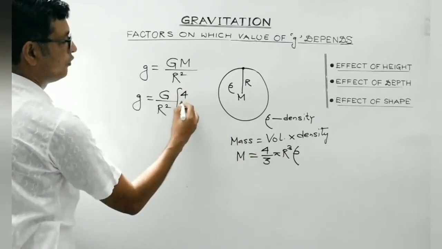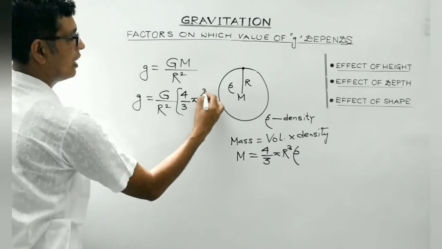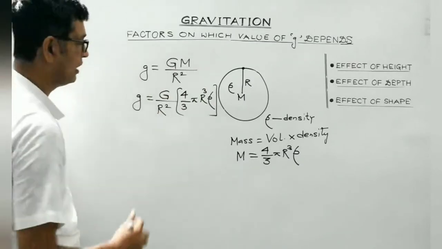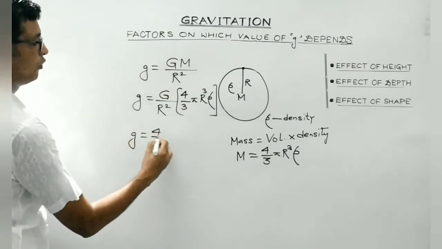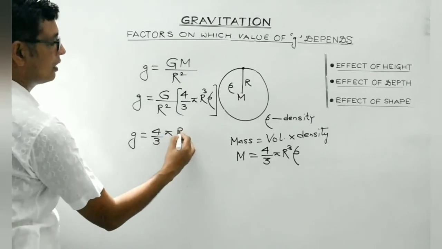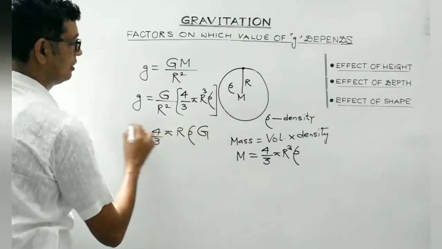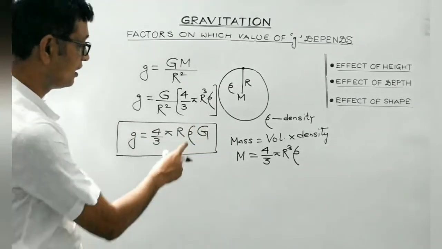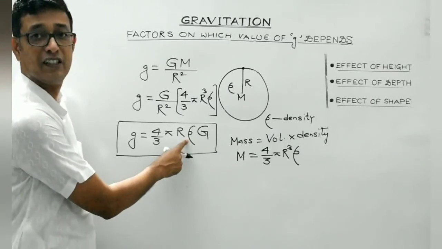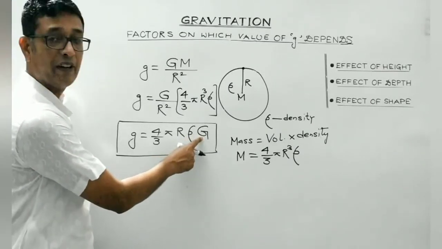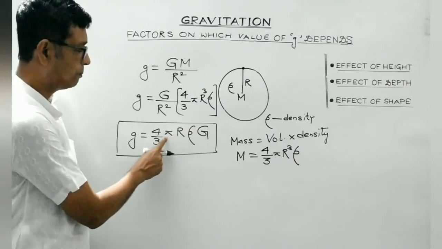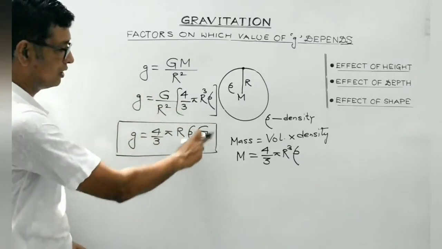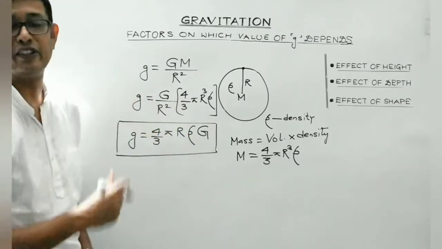So what do you get? 4 by 3 pi r cube rho. So r square and r cube, only a single r will be left. So what you get is g equals 4 by 3 pi G r rho. This is the expression for the acceleration due to gravity in terms of the density of the Earth. Clear, students? G is the universal gravitational constant, r is the radius of the Earth, pi is 3.14 or 22 by 7. So this is the expression for the acceleration due to gravity in terms of density of the Earth.